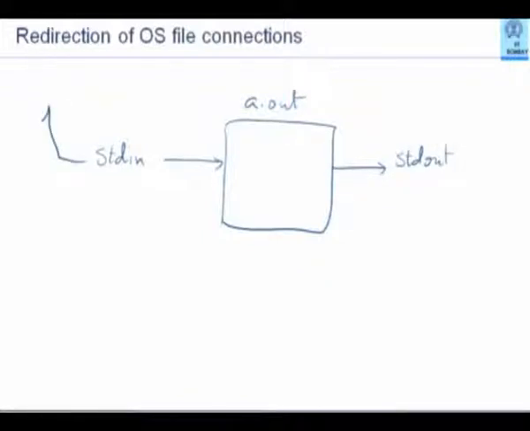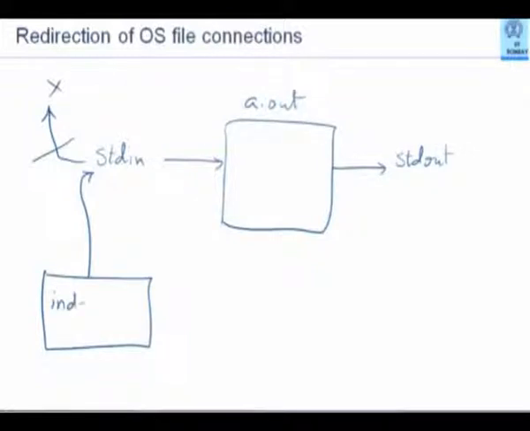Instead of this connection to your keyboard, it is possible to tell the operating system that, look, I want to run this a.out, but I don't want to give input from the keyboard. So please divert this stdin to something else and collect input from this file. What is indata.txt? It's the name of a file.